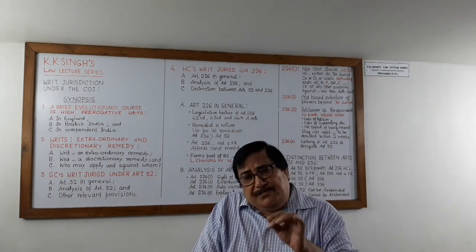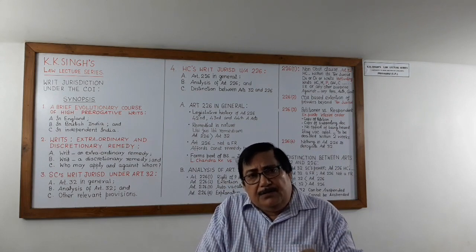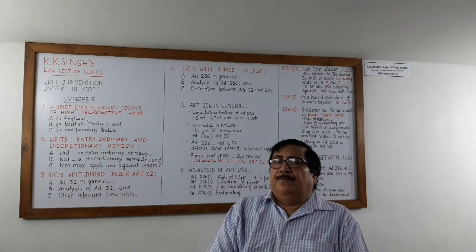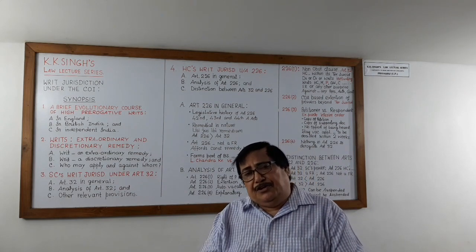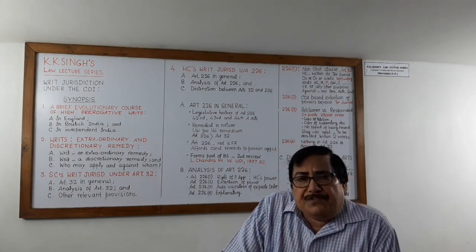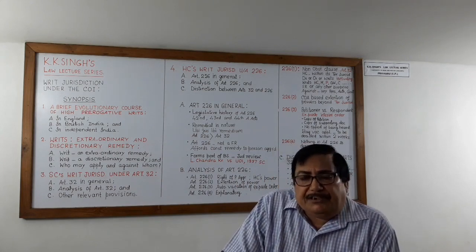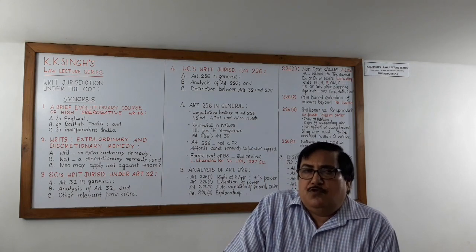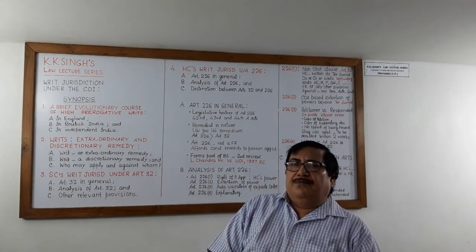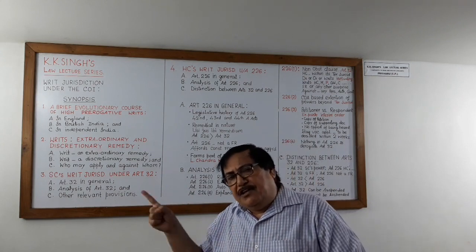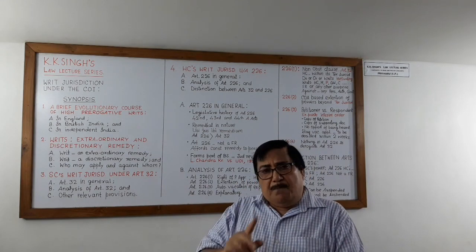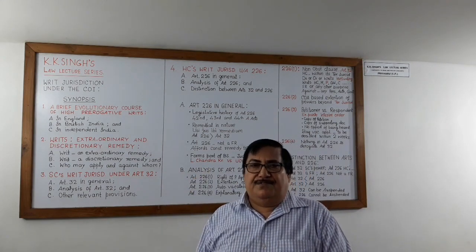But if the cause of action has arisen wholly or in part in the state, then the writ jurisdiction gets enlarged. And the High Court concerned may issue directions, orders or writs to any person residing in some other state, to any authority seated in other state, and in appropriate case, government of that other state.